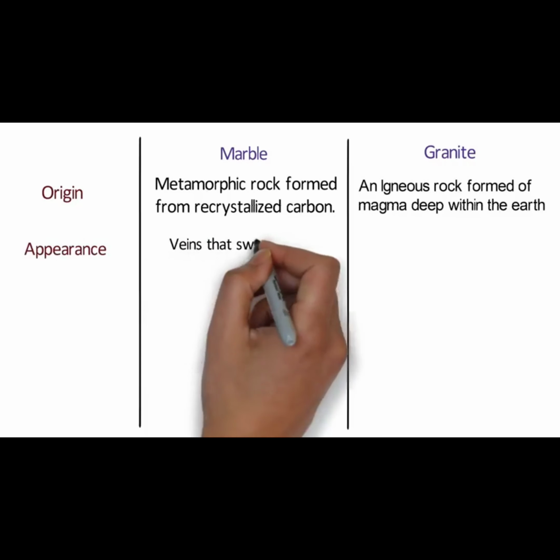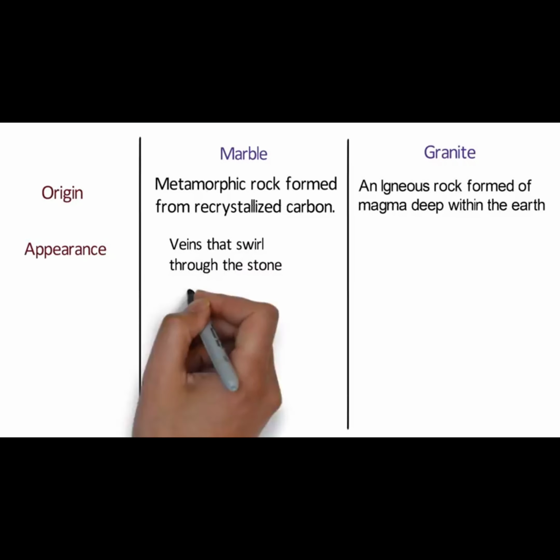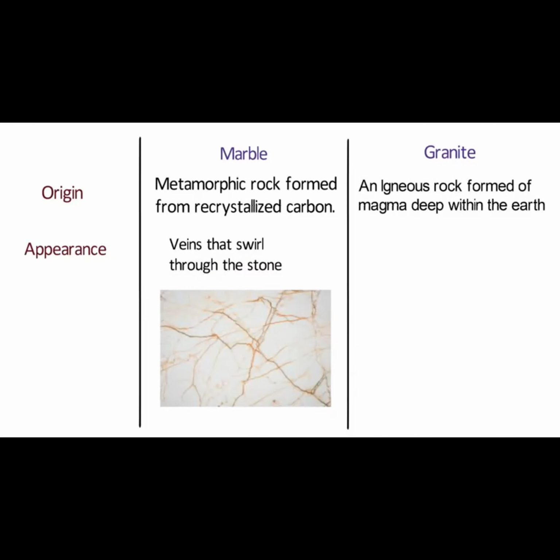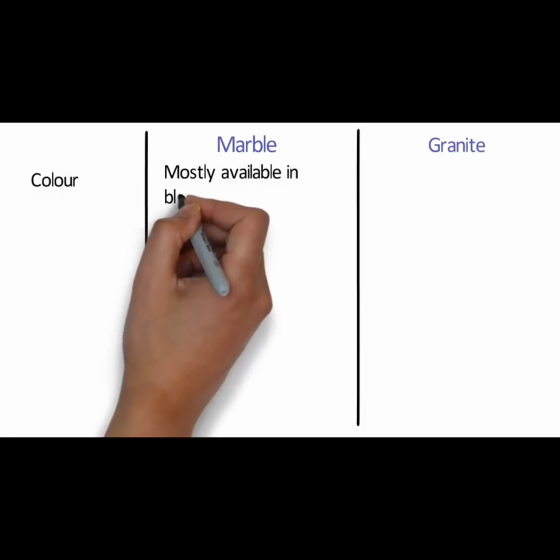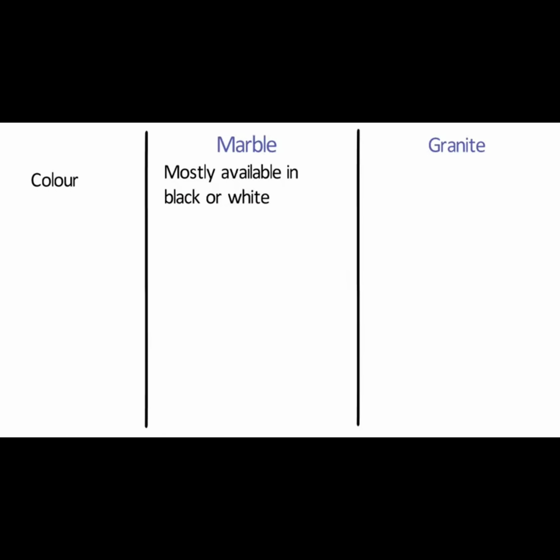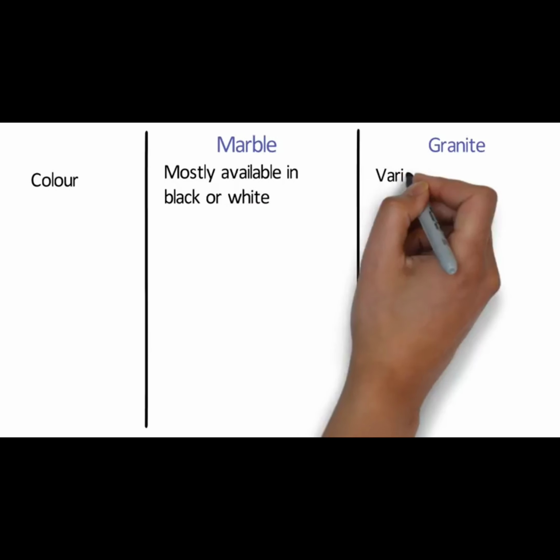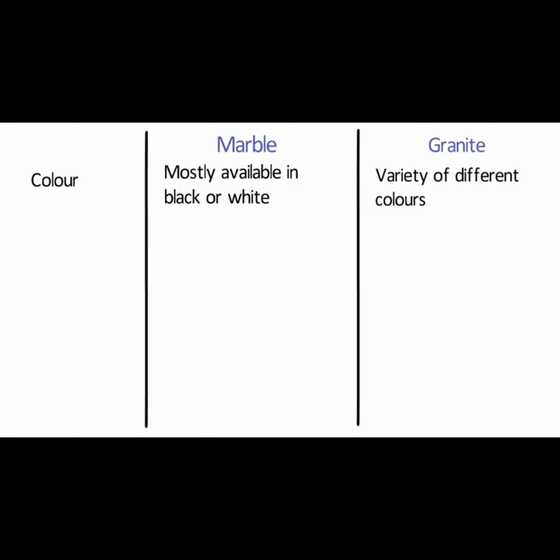Appearance. Marble has veins that swirl through the stone, whereas granite has more flake-like granular appearance. Color. Marble is mostly available in black or white, whereas granite can be sourced in a variety of different colors.